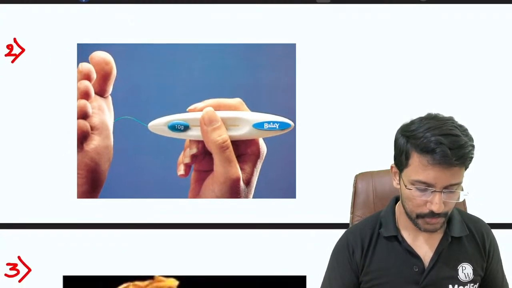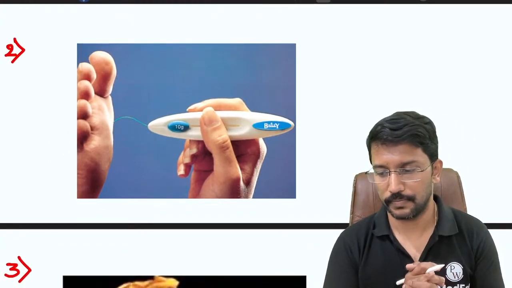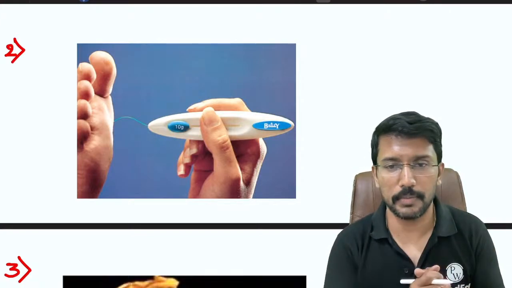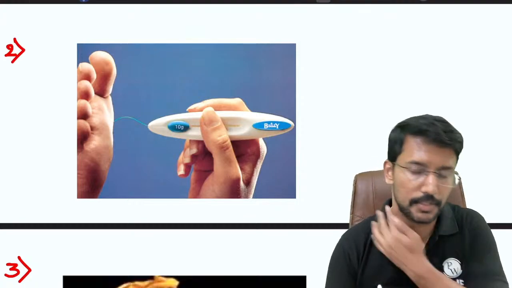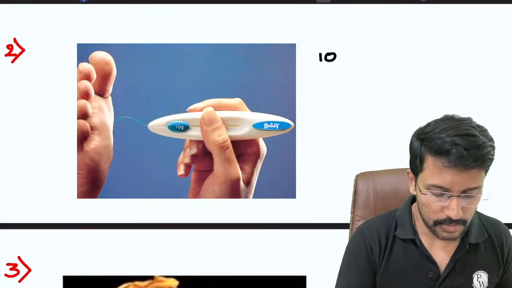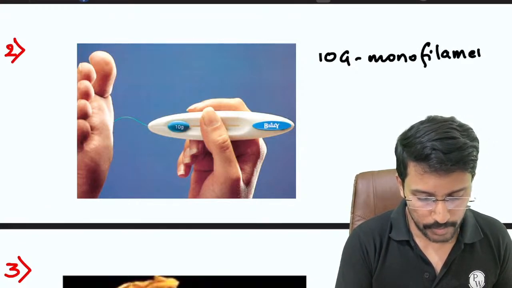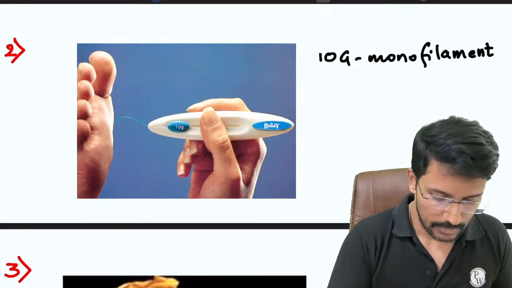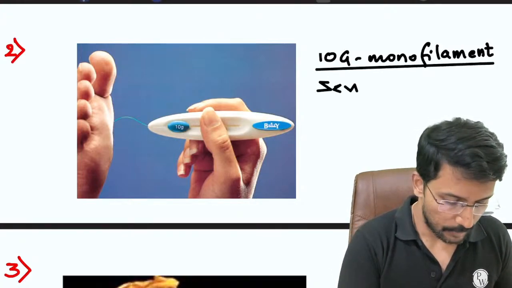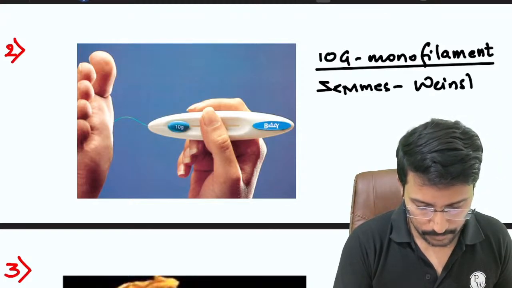Okay, what is this image? Cause of death, yes, VT and VF. In terms of obstructive symptom treatment, step number 1 is alcohol ablation. If not feasible, you can do septal myomectomy. So this device is called a 10-gram monofilament, or it is also known as the Semmes-Weinstein filament.